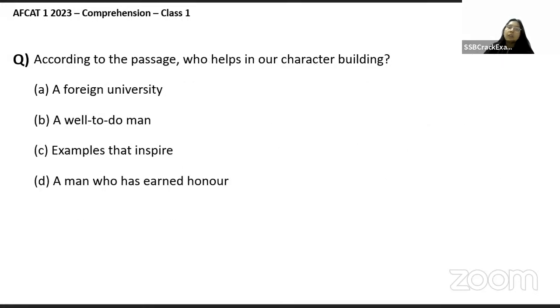According to the passage, who helps in our character building? A foreign university, a well-to-do man, examples that inspire, or a man who has earned honor?